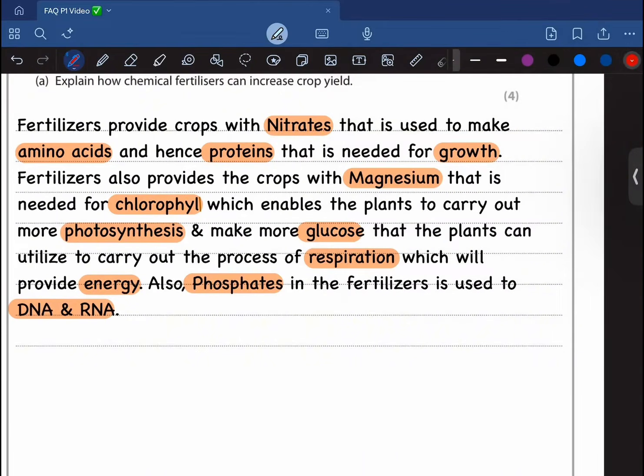Is used to make DNA and RNA. Okay, moving on.